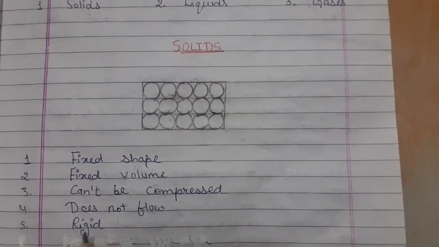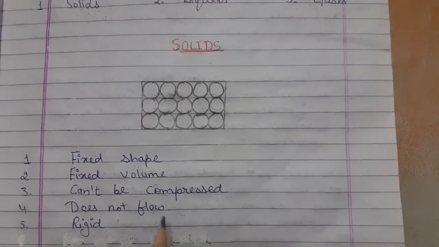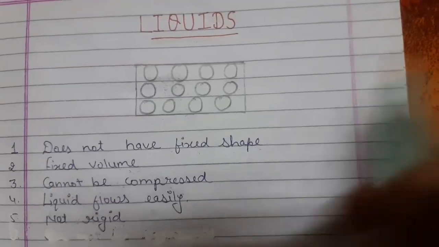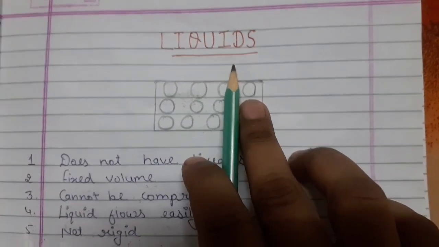fixed position. Fifth point is rigid. Rigid means difficult to bend. So it's very difficult to bend solids. So solids are rigid. Now the second group is liquids.